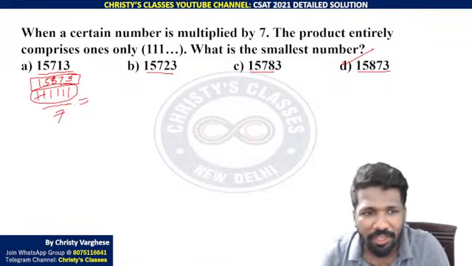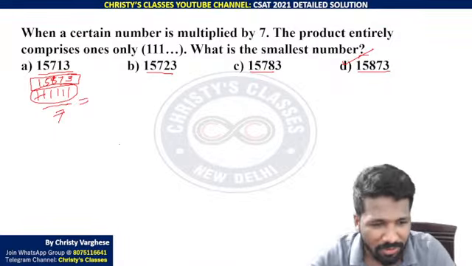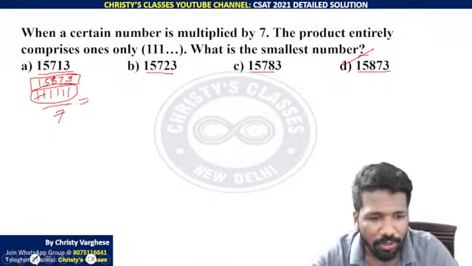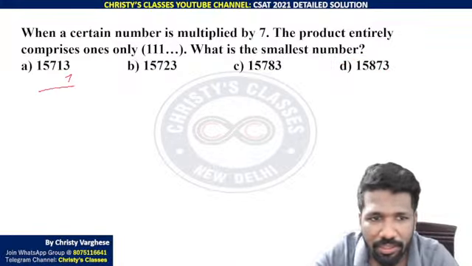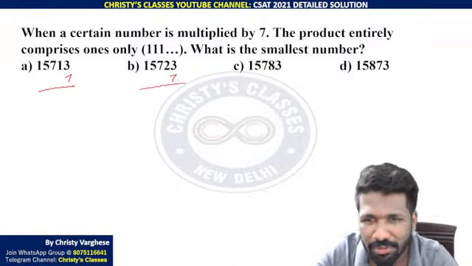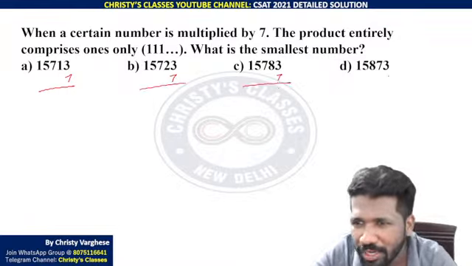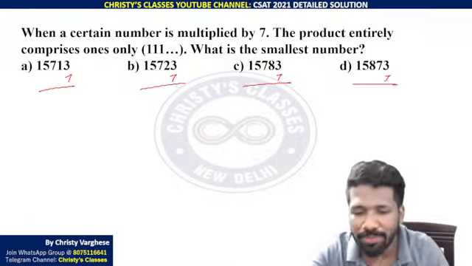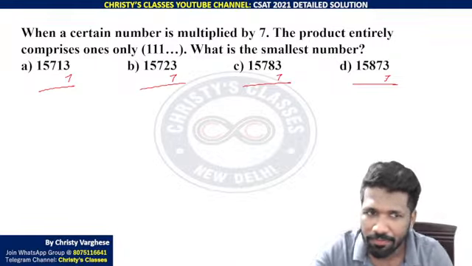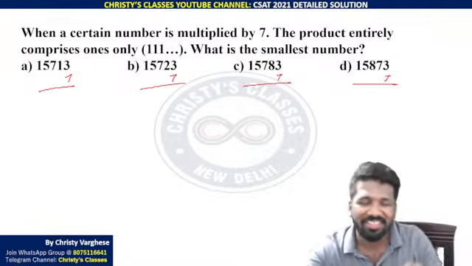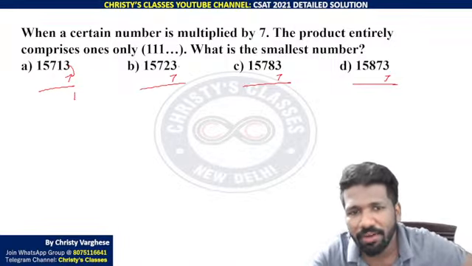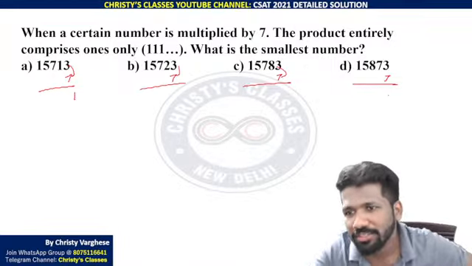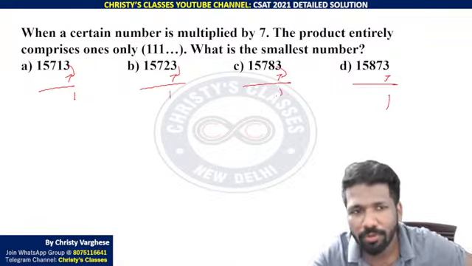Otherwise, if that division is not okay for you, then what I will suggest is look at the number properties. That is better. Each option you have to do this. That is why, in my opinion, that is a little more time consuming than what I just explained. If you are not okay with what I just explained, then you can prefer the second method. 3 into 7 is 1, all 4 options are supporting that. So the last one is okay.